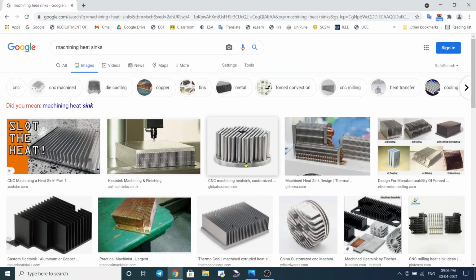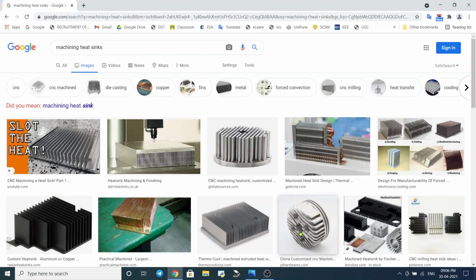So this is a mechanical engineering term. These heat sinks look like this. This type of heat sink we see on our motorcycle engine, isn't it? So these are the machined heat sinks.